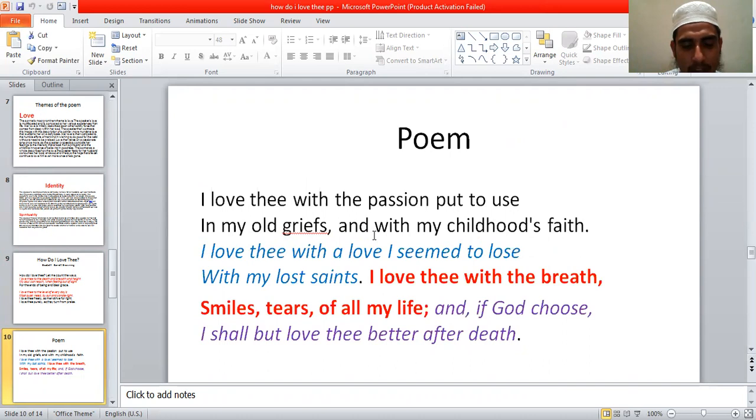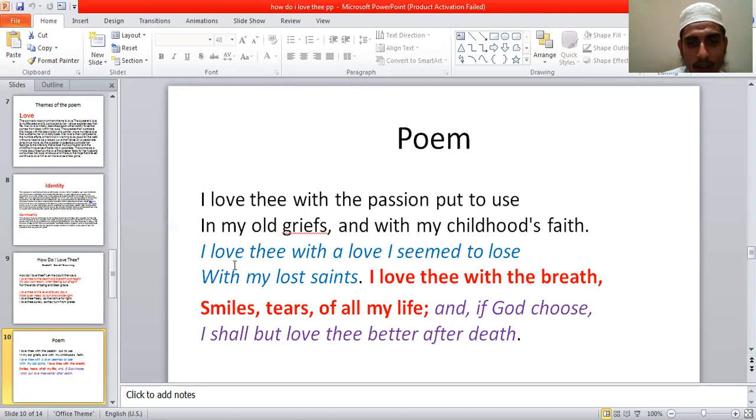In real life, Elizabeth Barrett Browning was sick. No one can forget his griefs, the sorrow from his life. And with my childhood faith, the childhood faith has a great influence on human beings. So she expresses here that her passion of love for her husband is like the passion of human beings for their childhood faith. So here she gives another finest line.